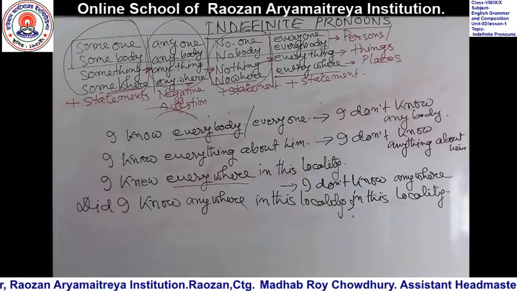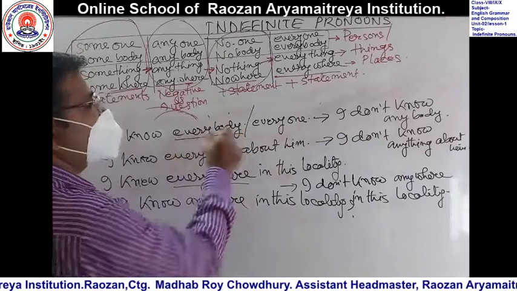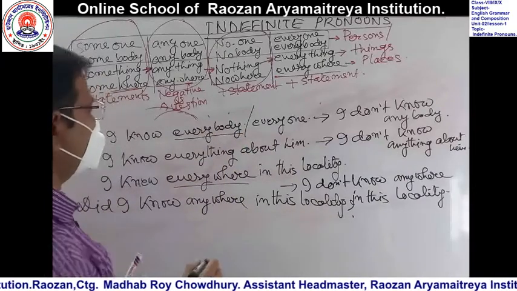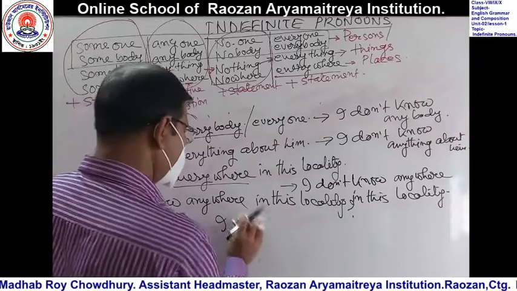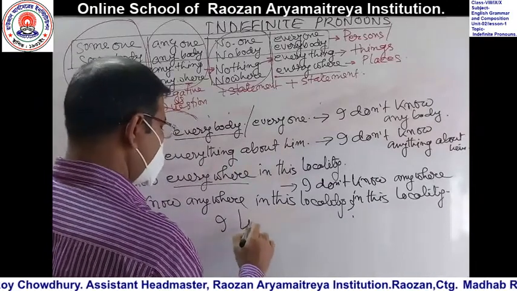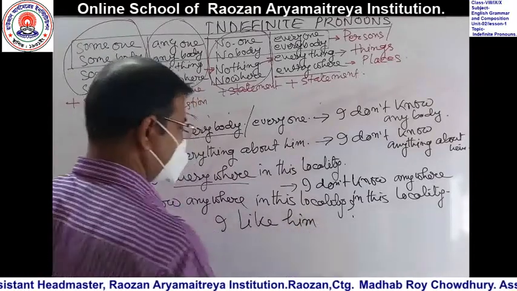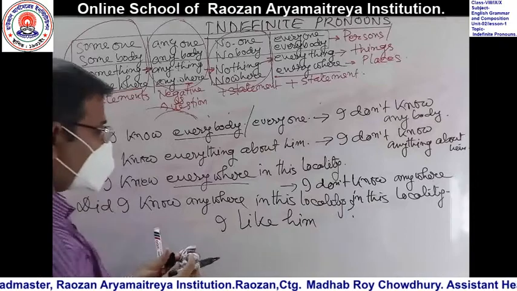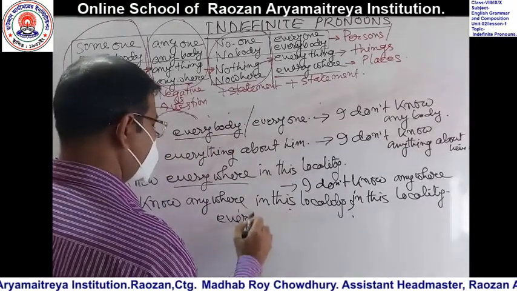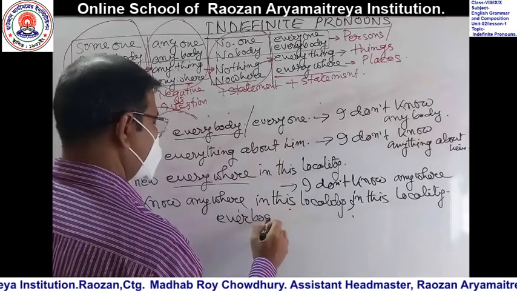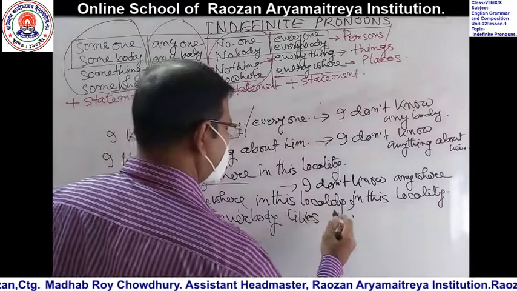Okay, dear learners, if I say every plus noun, then what will happen? Look, suppose I like him, or everybody likes him.